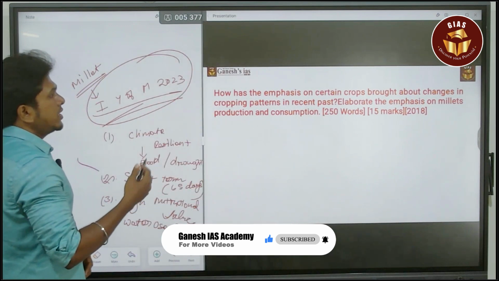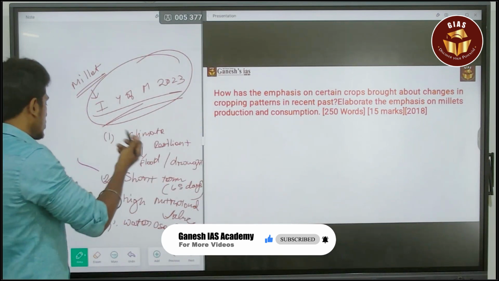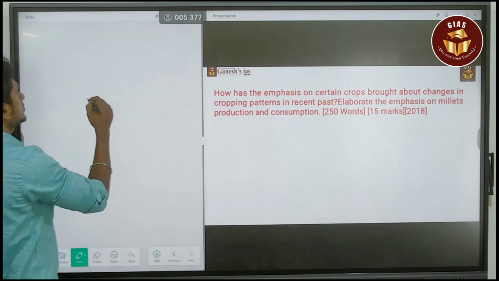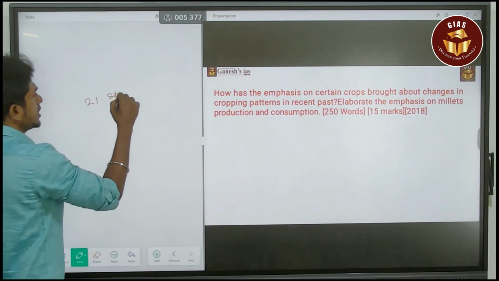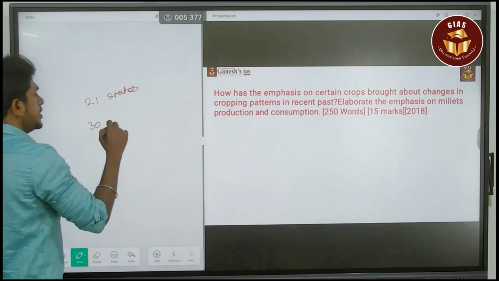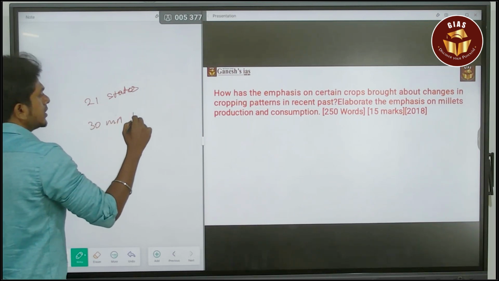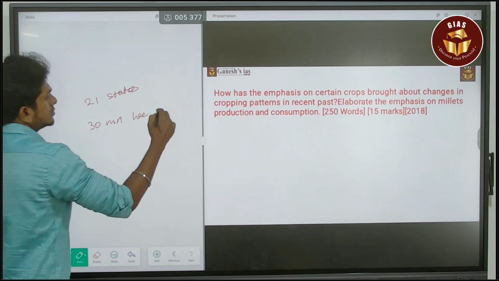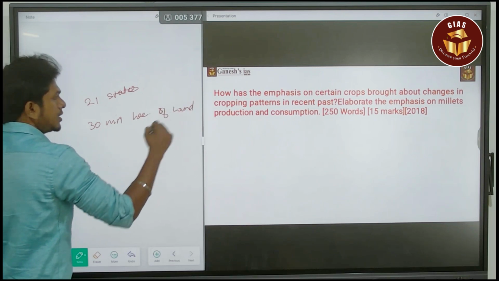Elaborate the emphasis on the millet production and the consumption. You have to give certain things like in India, 21 states are cultivating millets, and around 30 million hectares of land is under millet cultivation.